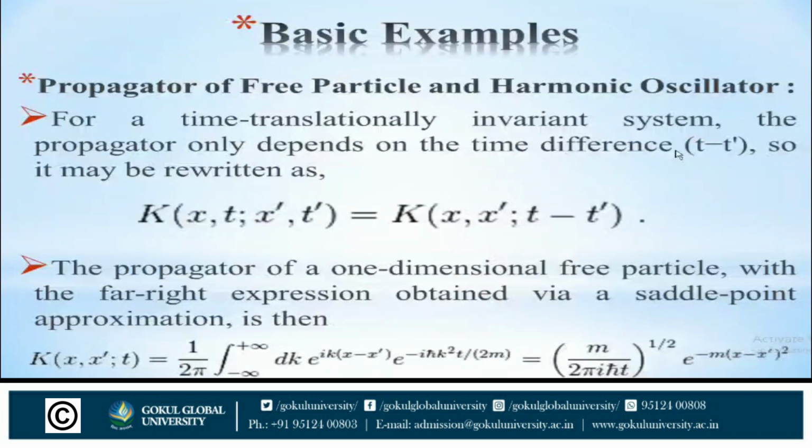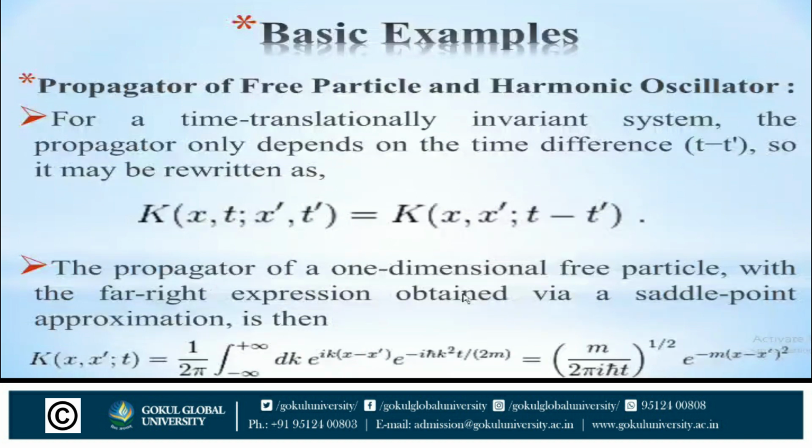Now, basic examples of non-relativistic propagators: the propagator of a free particle and of a harmonic oscillator. For a time translationally invariant system, the propagator only depends on the time difference t minus t'. It does not depend on the position vector. So it may be written as K(x,t;x',t') = K(x − x', t − t'), which is invariant.